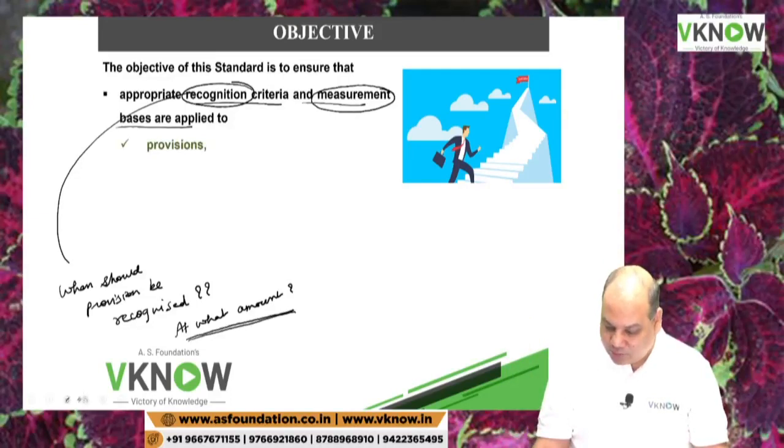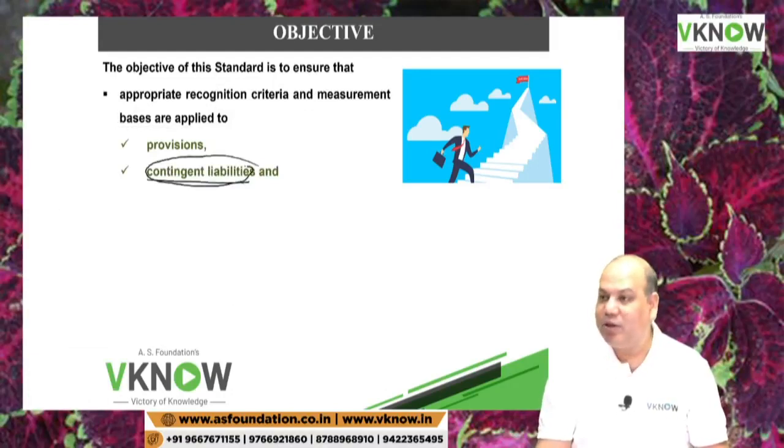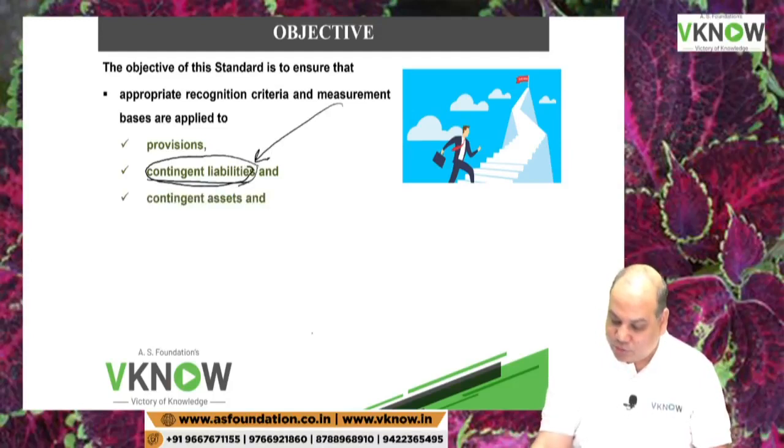Recognition and measurement basis applied to provision. Even though we don't recognize contingent liability in the books, at least we measure the contingent liability. So measurement is applicable here. That is, at what amount contingent liability should be shown.